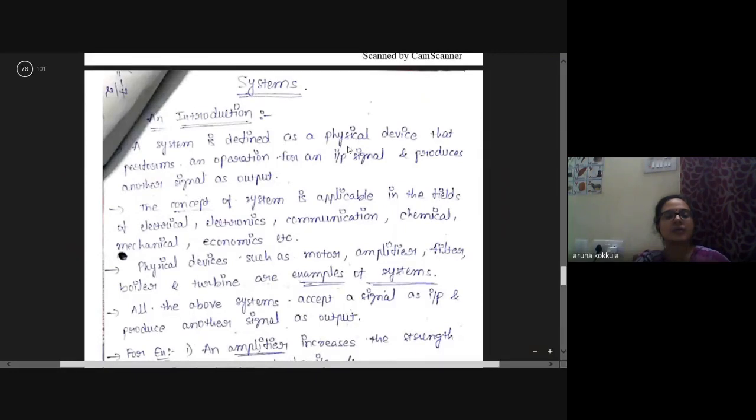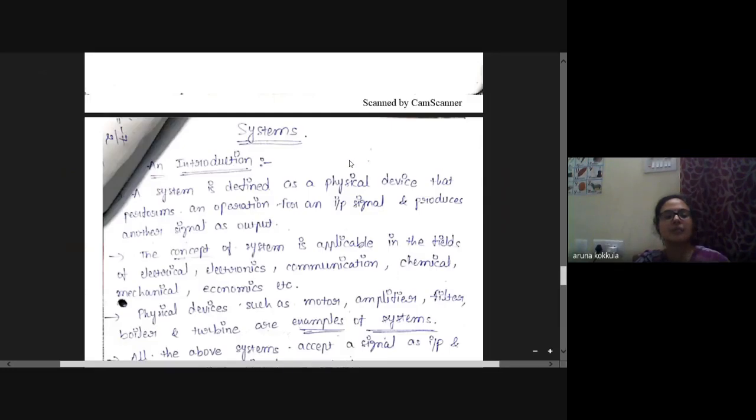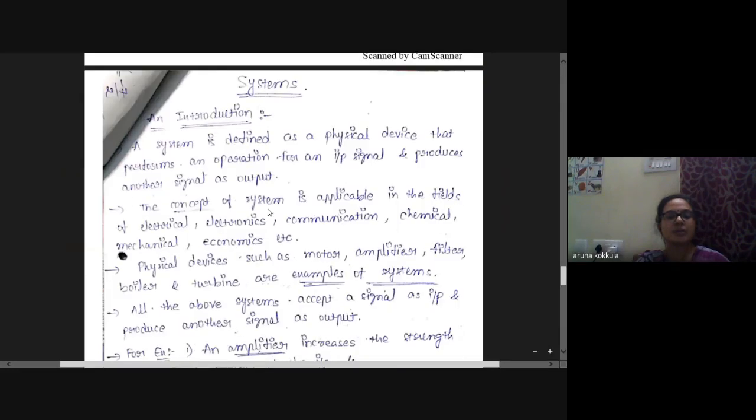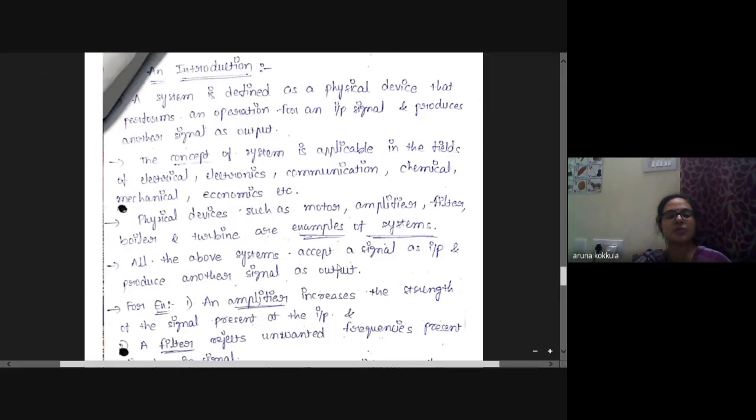Systems. A system is defined as a physical device that performs an operation on an input signal and produces another signal as output. This concept is applicable in the field of electrical, electronics, communication, chemical, mechanical, economic, etc. Physical devices such as motors, amplifiers, filters, boilers, and turbines are examples of systems. All the above systems accept a signal as input and produce the analyzed signal as output.